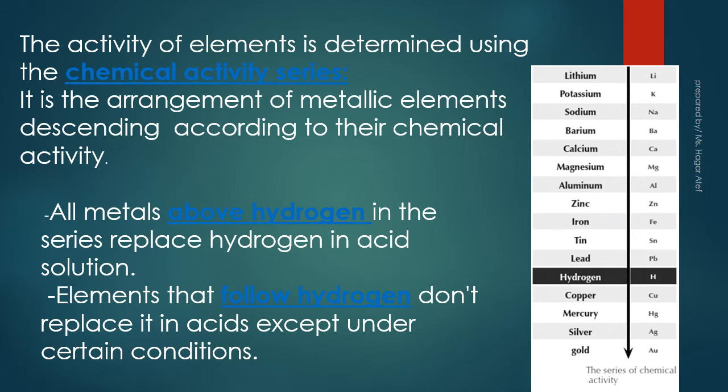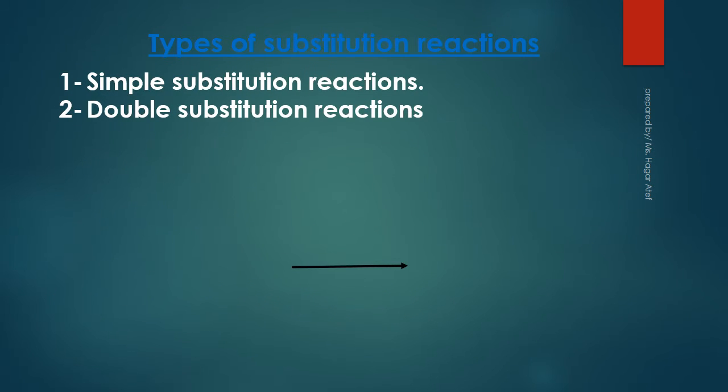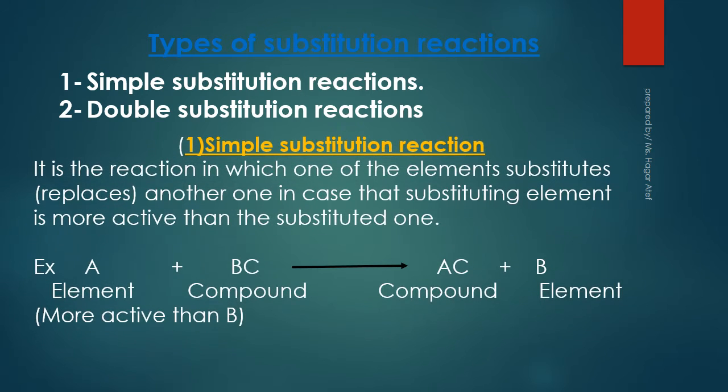All metals above hydrogen in the series replace hydrogen in acid solution. Elements that follow hydrogen don't replace it in acids except under certain conditions. Types of substitution reactions. Number 1, simple substitution reactions. Number 2, double substitution reactions.